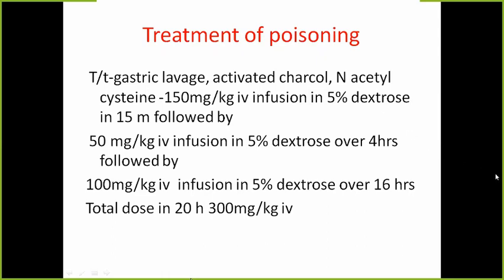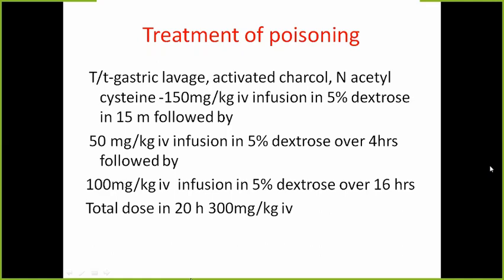So N-acetylcysteine is given intravenously. Initially, 150 milligram per kg is given in dextrose over 15 minutes. Then the dose is reduced to 50 milligram per kg for the next 4 hours.